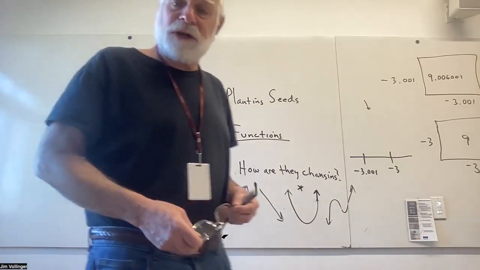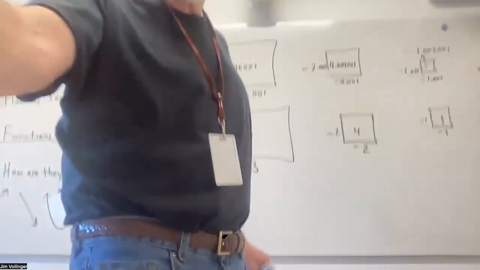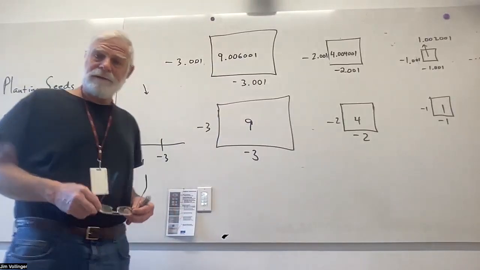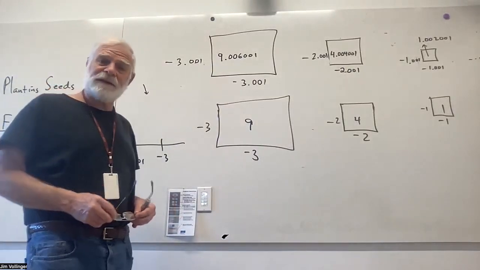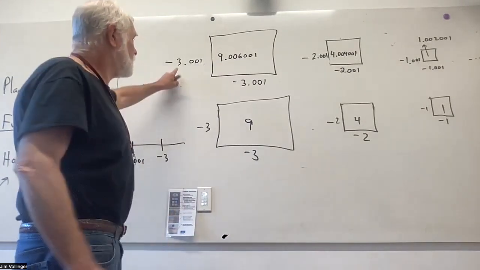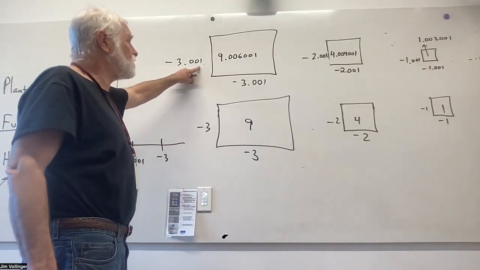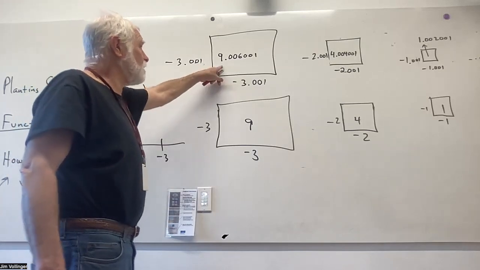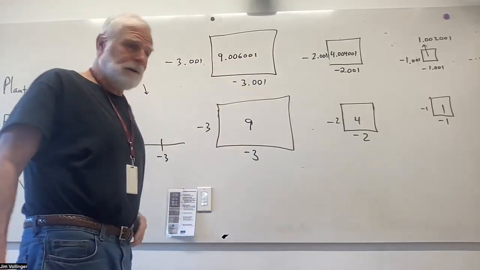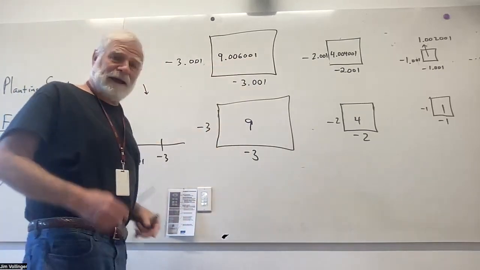Let's just look at some change. Quadratic change. It's one of the functions that's easiest to grasp. I think most people have a feeling for what a square looks like, and the squaring process is not rocket science. So we can look at negative 3.001 squared without a calculator. I hope that if you check it, it's 9.006001. And negative 3 squared is 9.